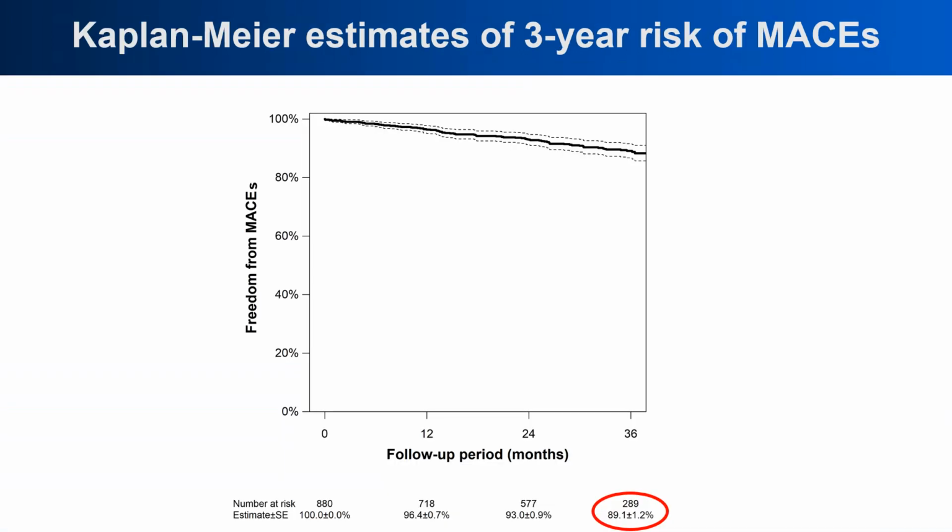Next, let's take a look at the Kaplan-Meier analysis of the data. The data showed an 89.1% rate of freedom from MACEs during 3 years, which was high compared to the previous retrospective studies. The present study reviewed the results of treatment in actual clinical practice.